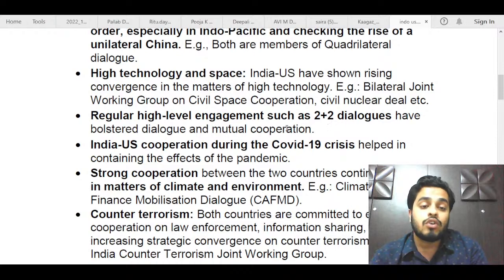bolster the mutual cooperation. Also in COVID-19, both India and US cooperated a lot to contain the effects of the pandemic, since both these countries were affected largely, with many deaths reported in both these countries. So you could have also talked about this.